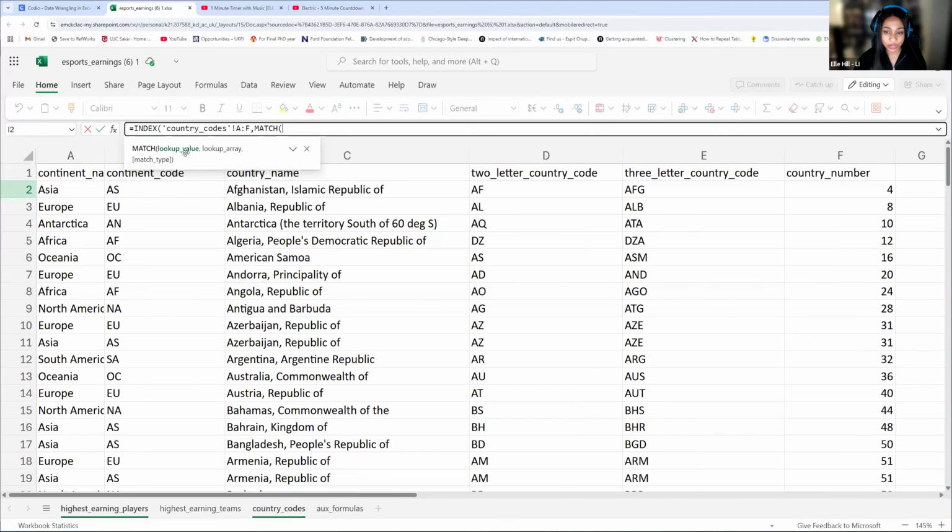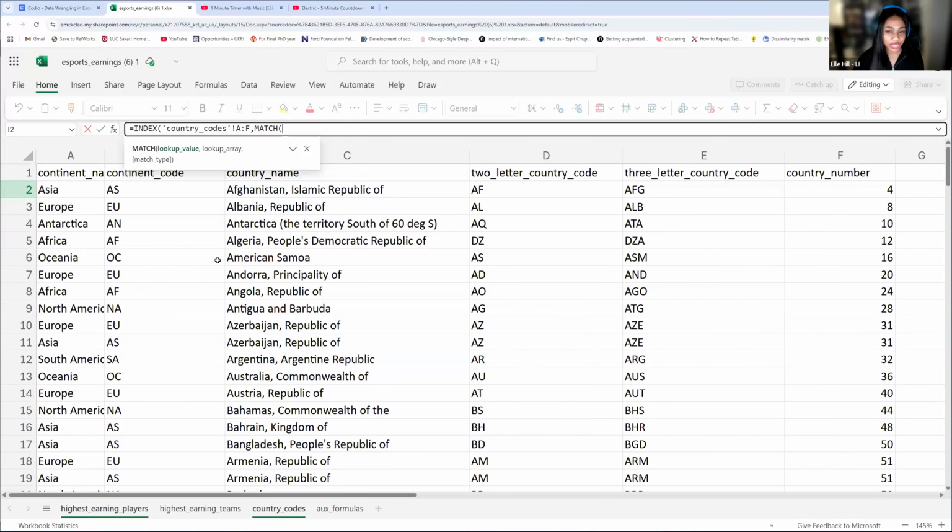So you see match is first asking for our lookup value. Given that we now know how we're going to connect the columns together, what is going to be our lookup value? Where is that going to be? This is tricky.